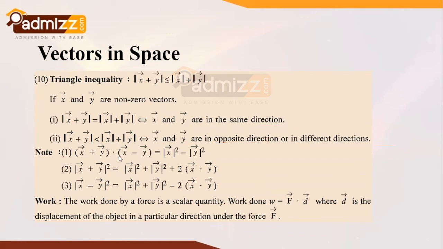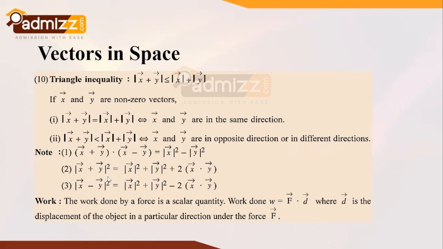All right. So it is important to note over here that x vector plus y vector dot with x vector minus y vector ultimately gives you the value of modulus of x vector square minus modulus of y vector square. So you can correlate this with the fundamental identity which you have studied in your 9th standard. The identity was a minus b times a plus b, and that gives you the value a square minus b square. So we can relate this algebraic identity with this vector identity just for the sake of remembrance.